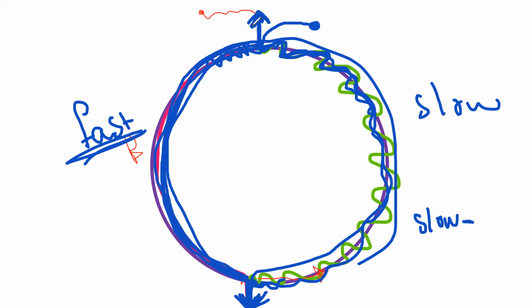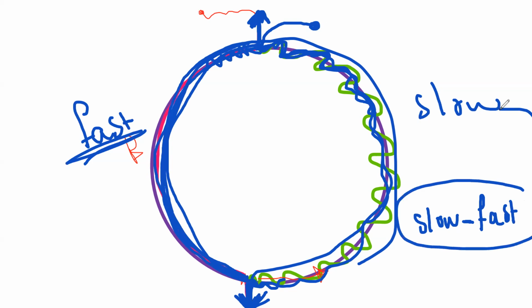So which is contracting exciting the atrium? The atria is actually the fast pathway, so it's called the slow fast. And this is the most common mechanism, like 90% of AVNRT. It's called slow fast or typical AVNRT, as I just mentioned or discussed with you guys. Okay, this is the most common type.